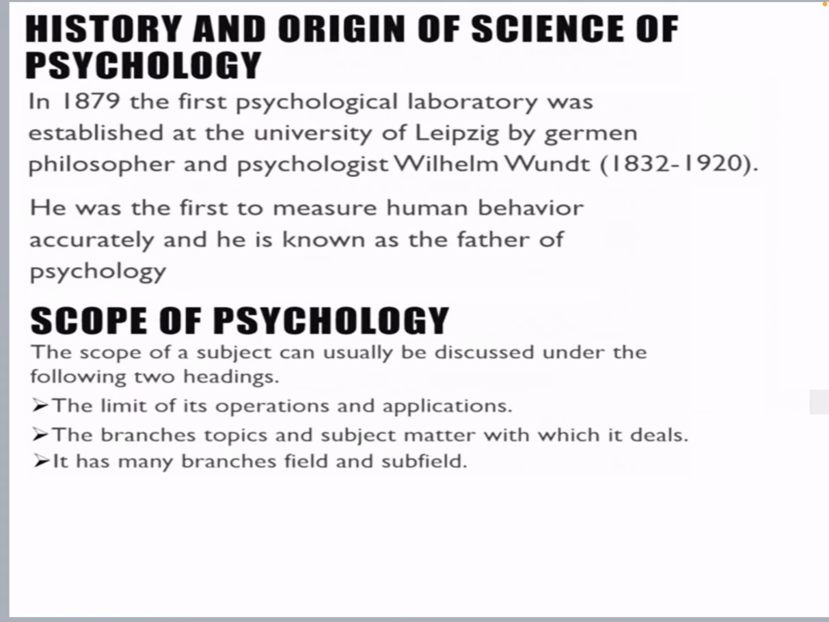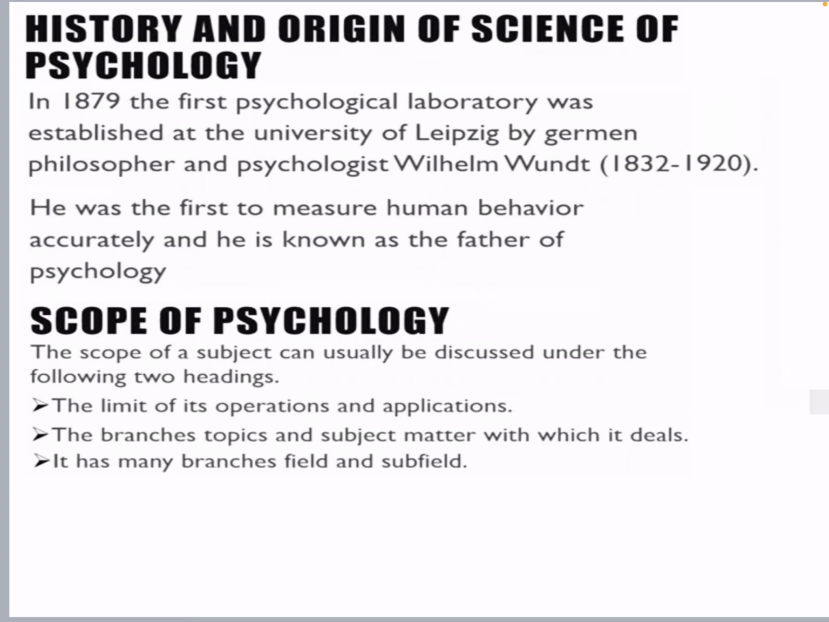Now, the historical origin of the science. Look, if asked who the father of psychology is, it will be William Wundt only. In 1879, the first psychological laboratory was established at the University of Leipzig in Germany by the German philosopher and psychologist William Wundt. He was born in 1832 and died in 1920. As he used the first method to accurately measure human behavior, he is known as the real father of psychology.